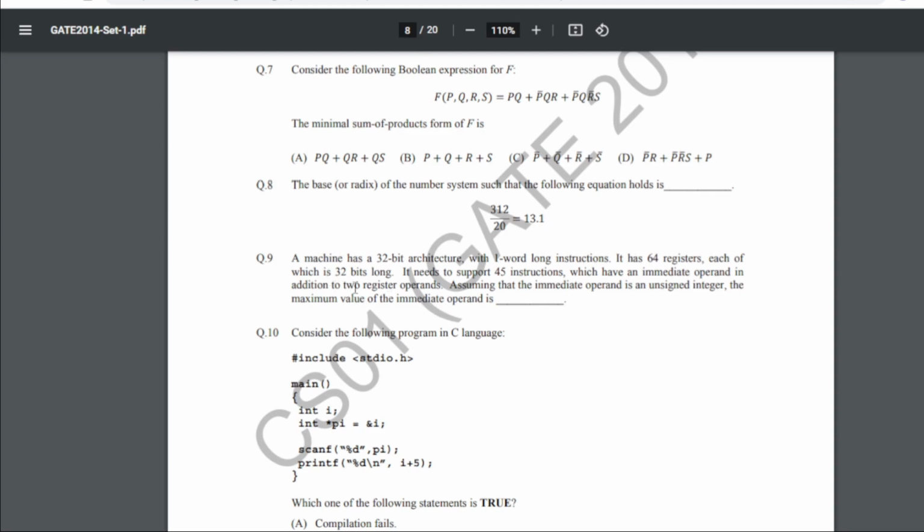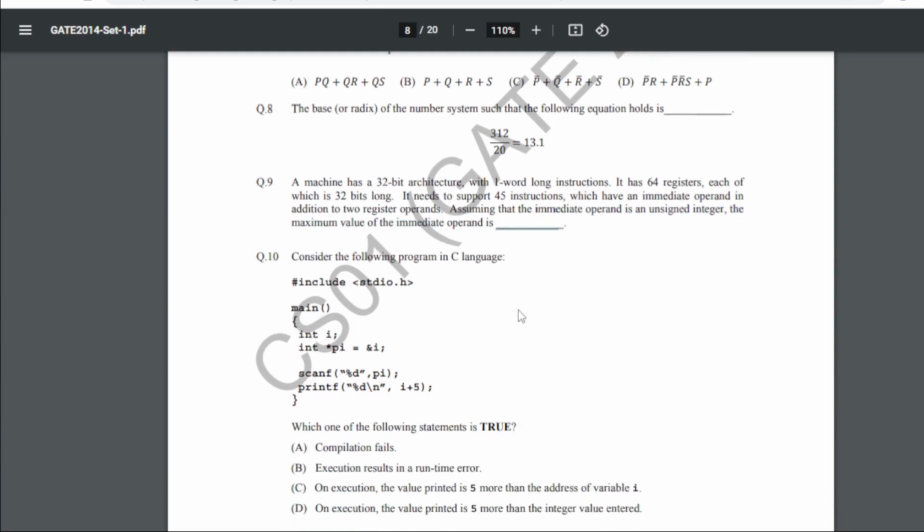Now 9th is, a machine has a 32-bit architecture with one word long instructions. It has 64 registers, each of which is 32 bits long. It needs to support 45 instructions which have an immediate operand in addition to 2 register operands. Assuming that the immediate operand is an unsigned integer, the maximum value of the immediate operand is what? So for question number 9, our answer is 48. So here you will have the answer as 48.